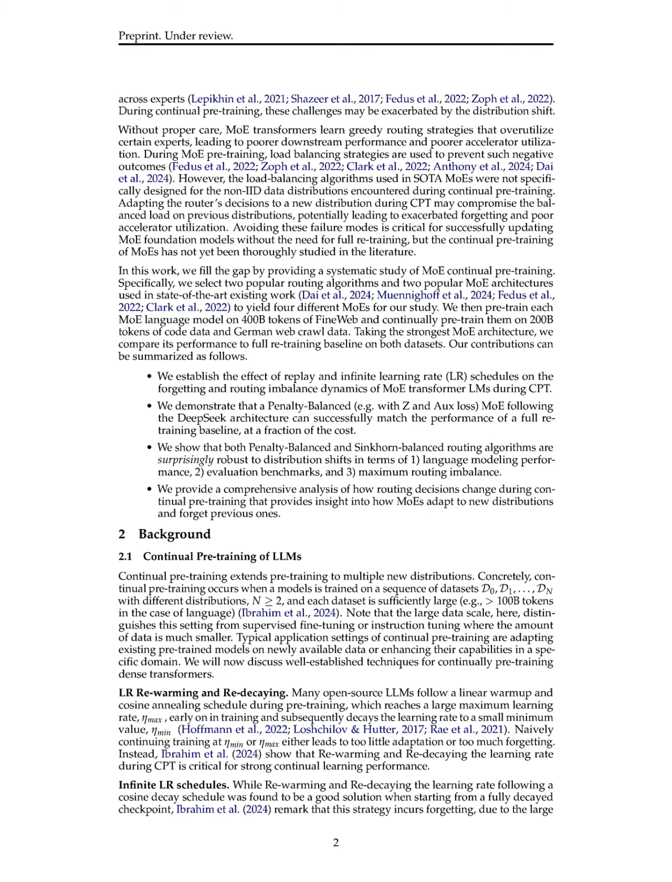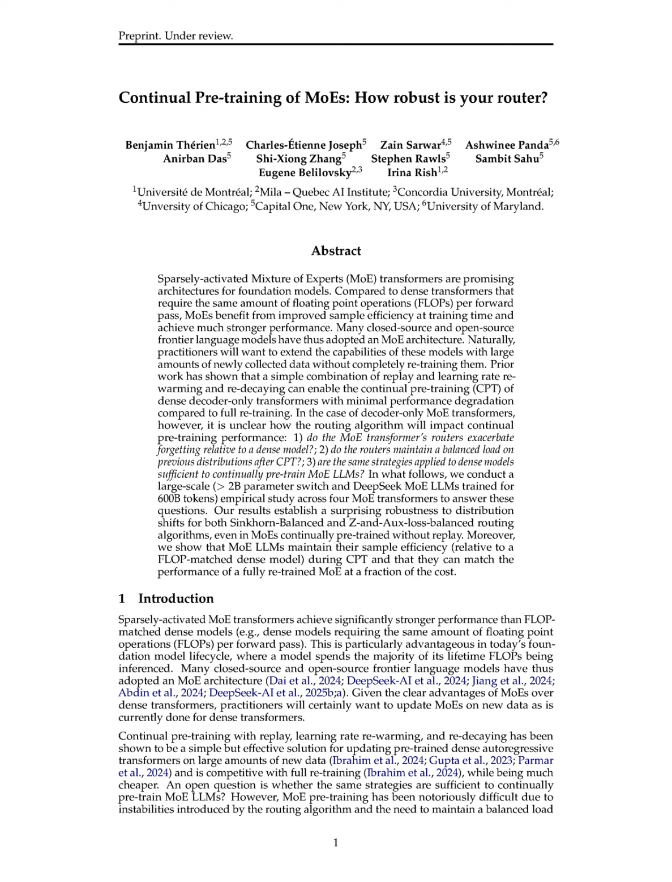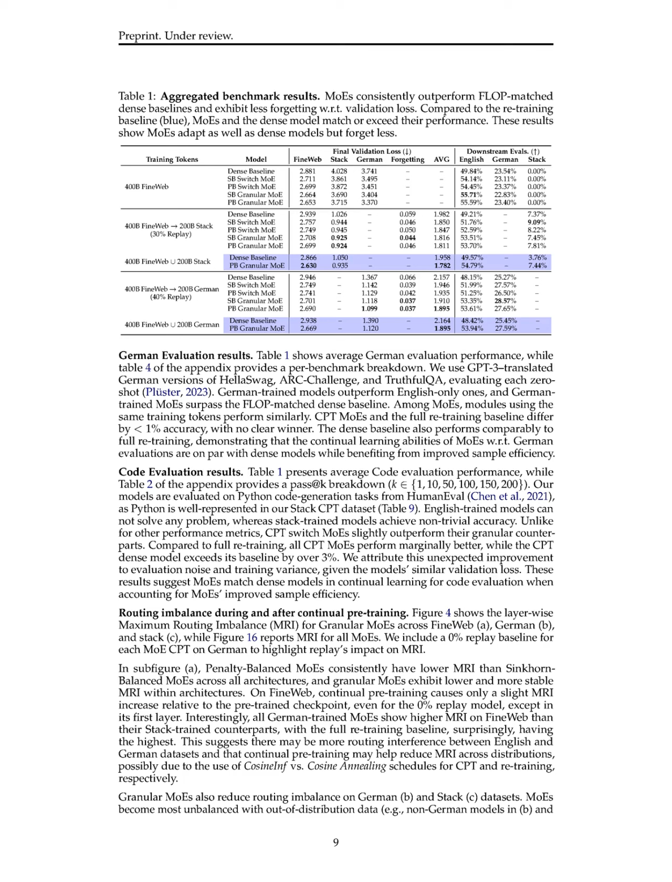The effectiveness of our method was validated through a systematic empirical study involving 4 different MoE architectures continually pre-trained on 28 billion tokens of code and German Common Crawl data, following an initial pre-training on 12 billion tokens of FineWeb. We employed a flop-matched dense baseline and a fully retrained penalty-balanced TOP1 routing, PBT1, granular MoE as benchmarks for comparison. Performance metrics included validation loss on both pre-training and continual pre-training datasets, as well as evaluation benchmarks for English, German, and code tasks, assessing accuracy across various tasks such as common sense reasoning and Python code generation.